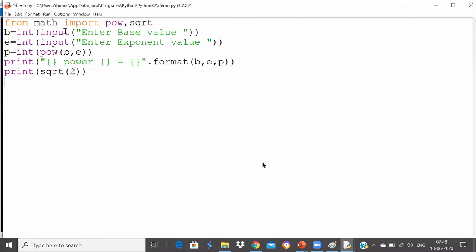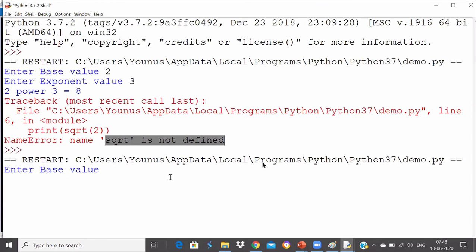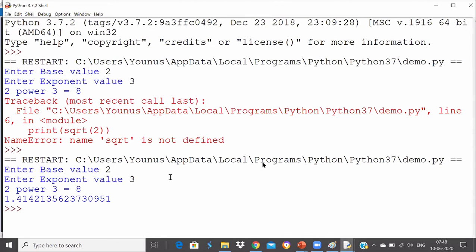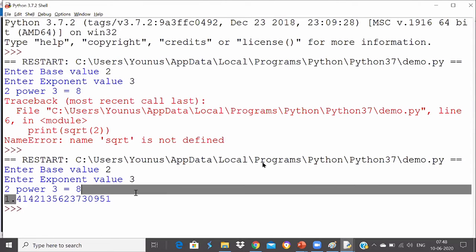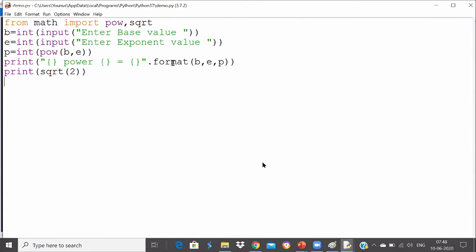Now you can see, I can run this program and I will say 2 comma 3. It's printing the square root as well. Got my point, guys? How to import multiple functions? That was a question. So this is how you import multiple functions.